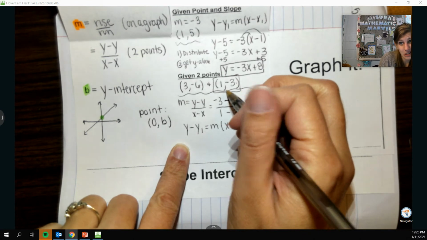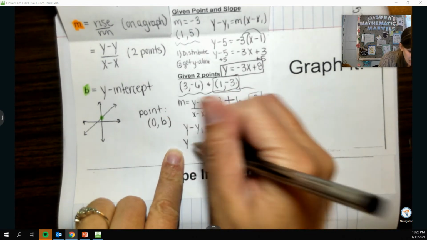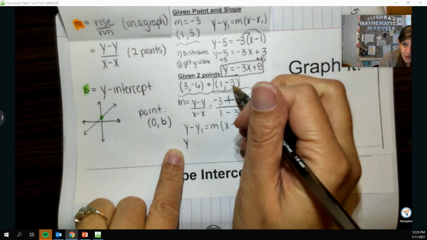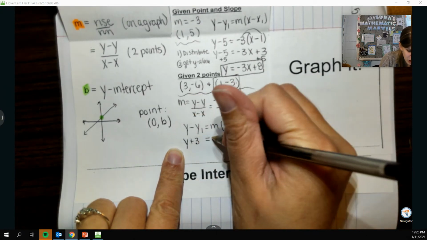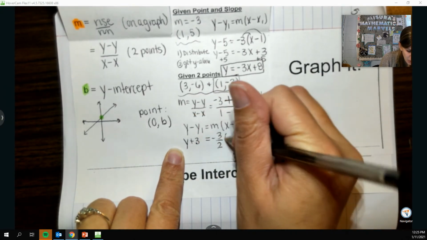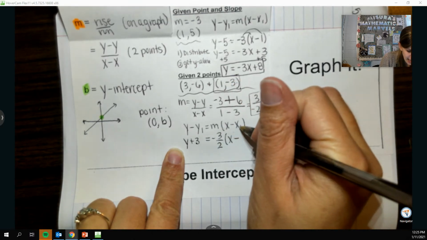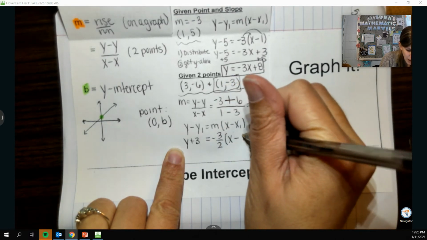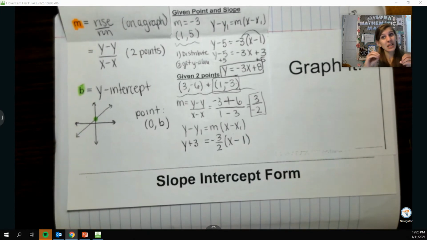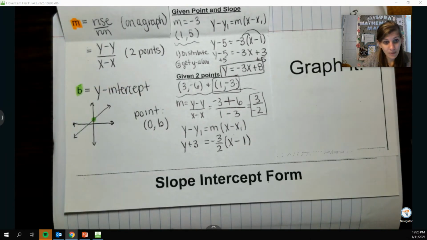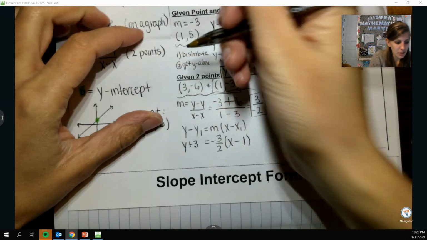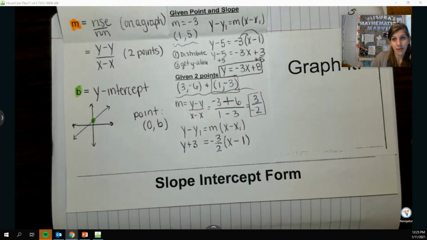Because they're smaller numbers, and both negative, we'll have y minus negative 3, so really plus 3, equals m, which is negative 3 over 2, parenthesis x minus the x value, which is 1. The trouble is now I need to put it in slope-intercept form, so we have to distribute first and then get y alone.